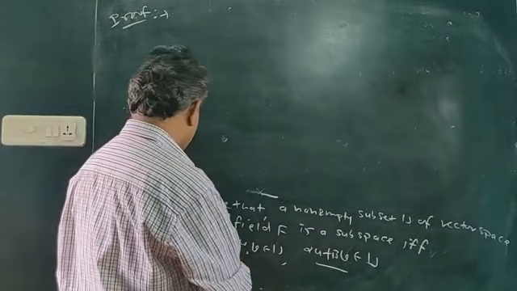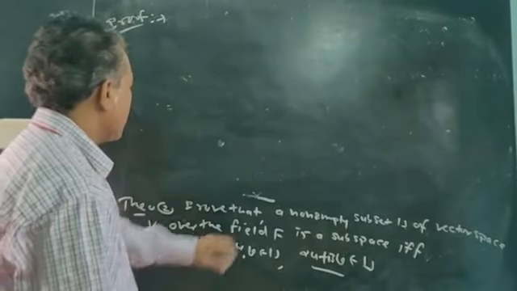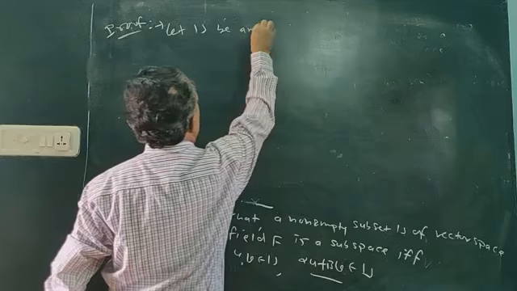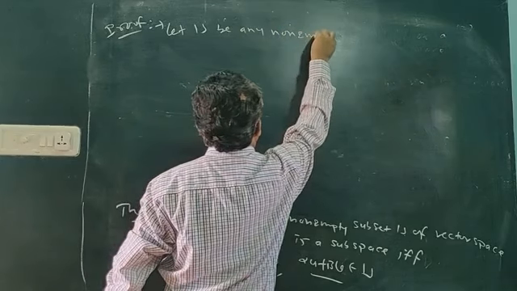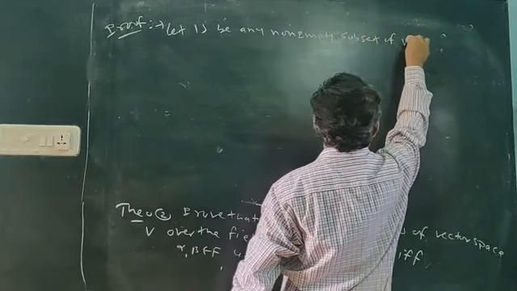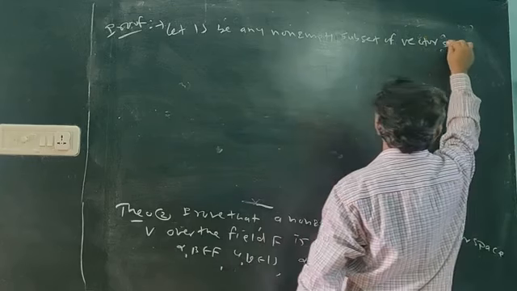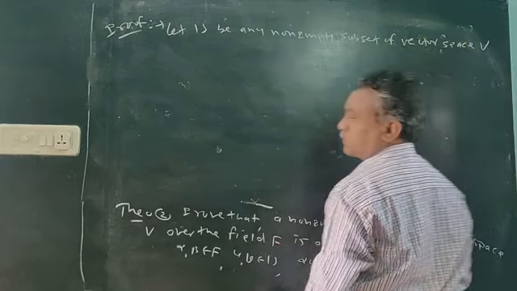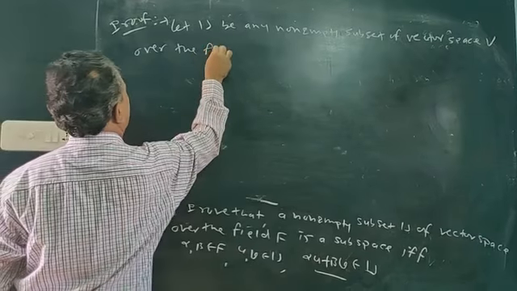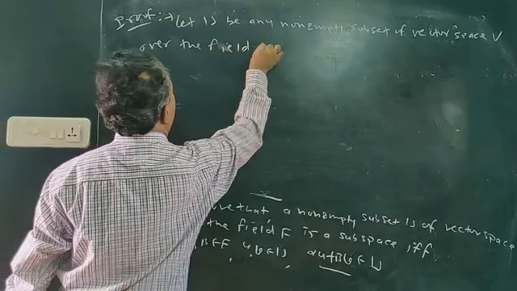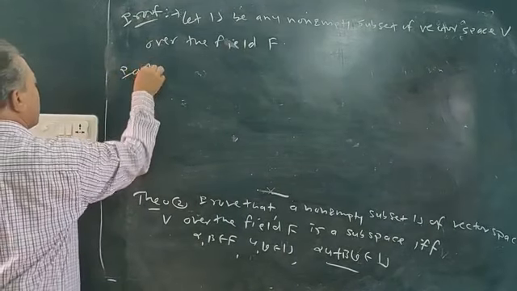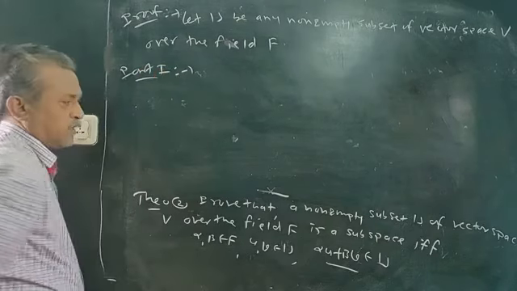So, proof of yesterday's theorem. Let U be any non-empty subset of a vector space V over the field F. Okay, and then there are two parts, first part and second part.